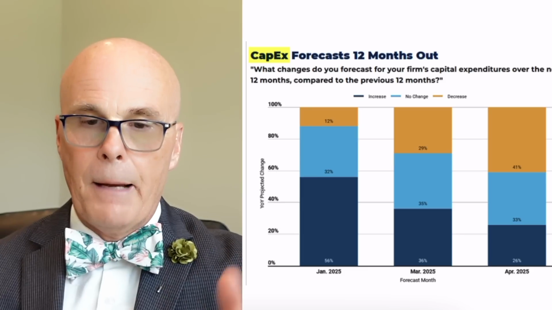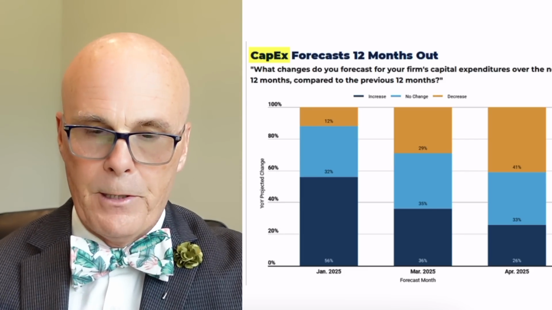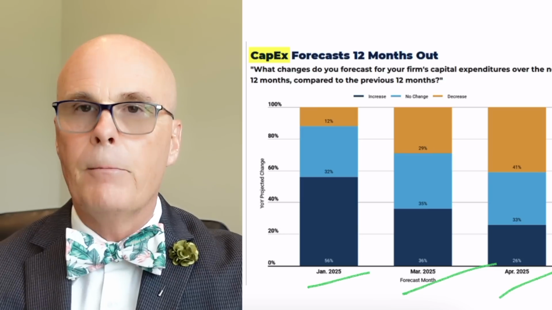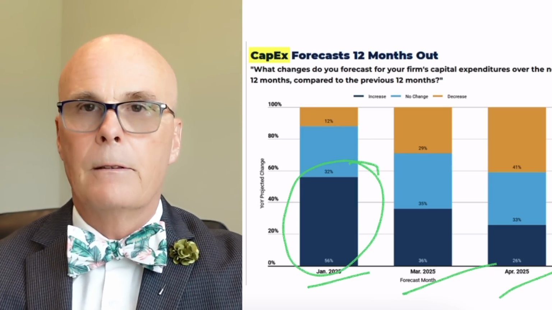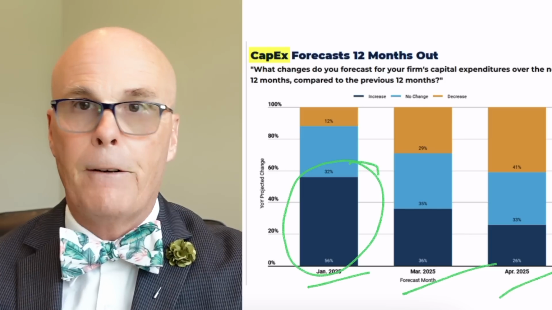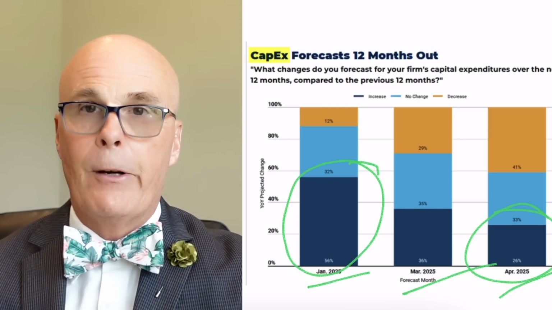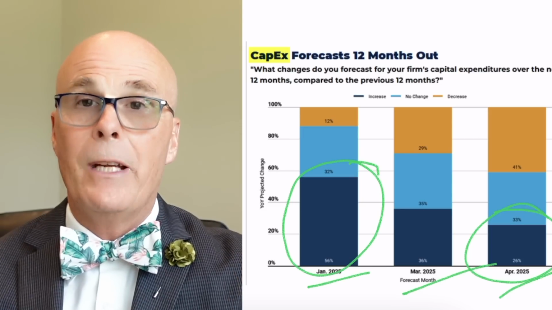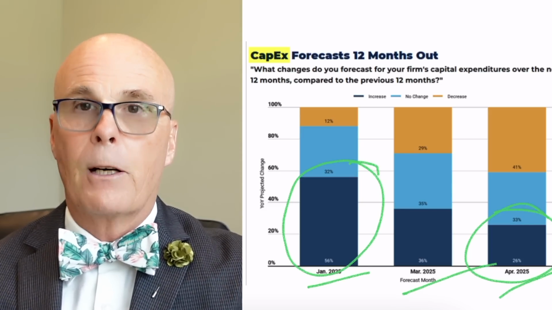Final thing to talk about, same survey, capital expenditures, also known as CapEx. And CapEx forecasts by these CEOs 12 months out from the various months, January, March, and April, have shrunk from being considerable, the expectations of making expenditures on materials, from buying stuff off of other companies, to 20-odd%. So very, very low number of CEOs expect to increase their CapEx spending. Their forecasts have shrunk in a big way.